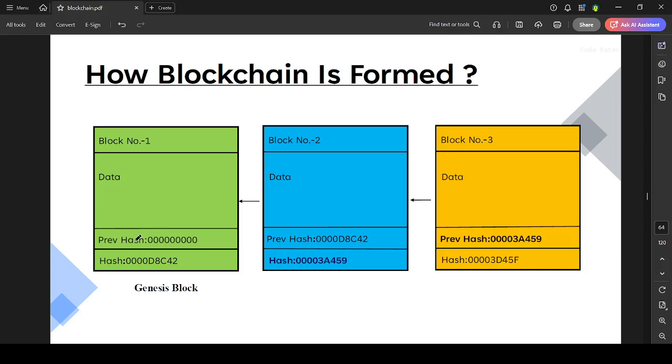Let's take an example from the biology subject. In biology we have DNA and genetics.